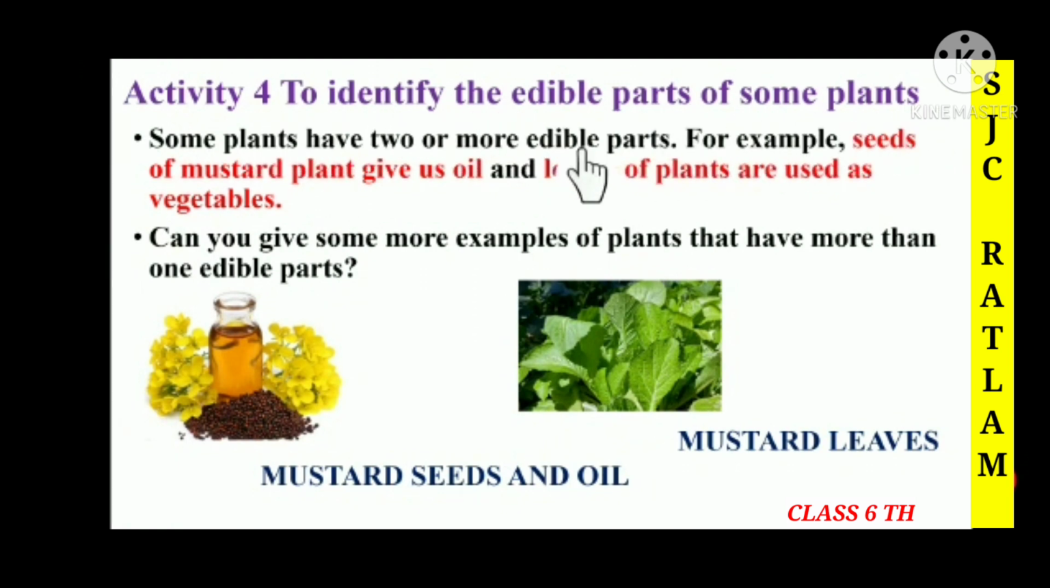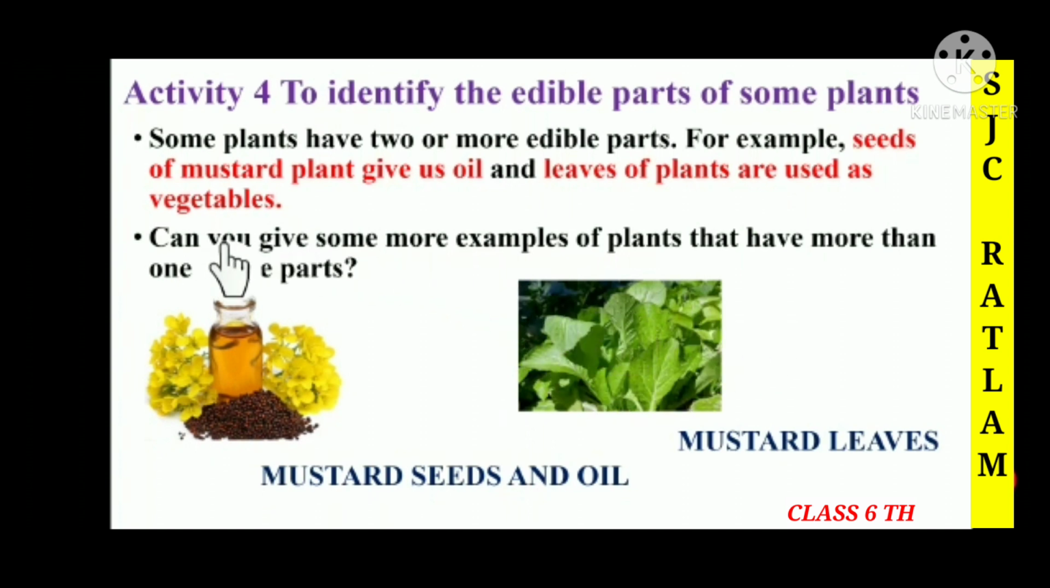Children, here you can see some plants have 2 or more edible parts. So children, here we can see an example of the seeds of the mustard plant that give us oil, and the leaves of the plant are used as vegetable. So children, in this picture you can see that the mustard seeds are giving us the oil. And here children you can see the leaf of the mustard plant that is used as vegetable.